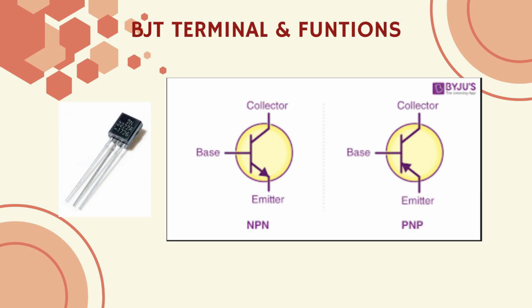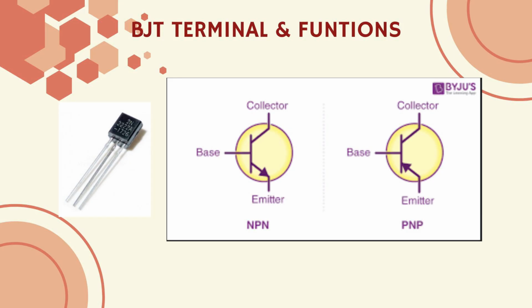And next, we have the collector. This is the terminal through which the main current enters in NPN or exits in PNP transistors. It's called the collector because it collects the charge carriers that are injected from the emitter and controlled by the base.